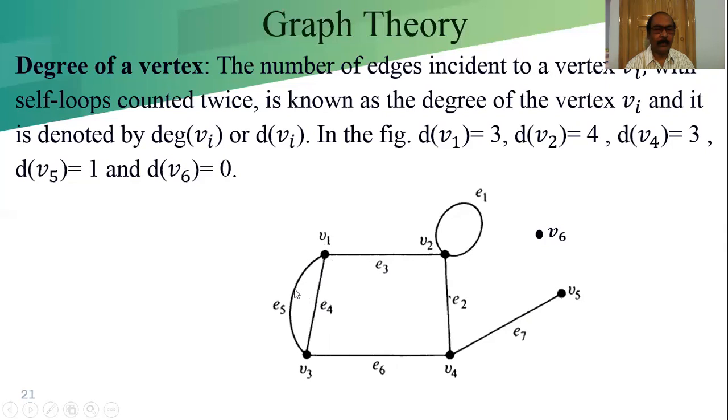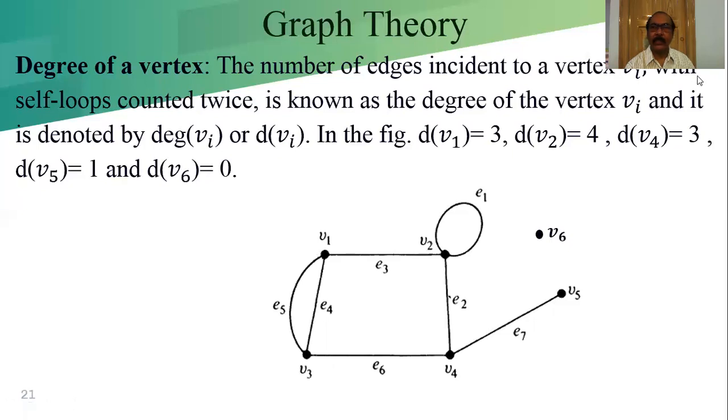E3, E4, E5. Let us consider V1 instead of Vi. Three edges are incident to V1. Therefore, the degree of V1 is 3.